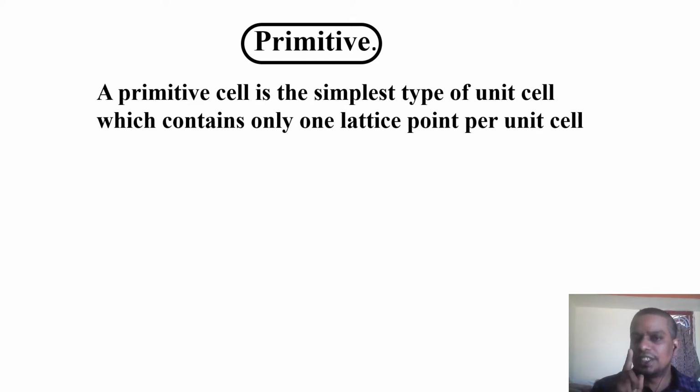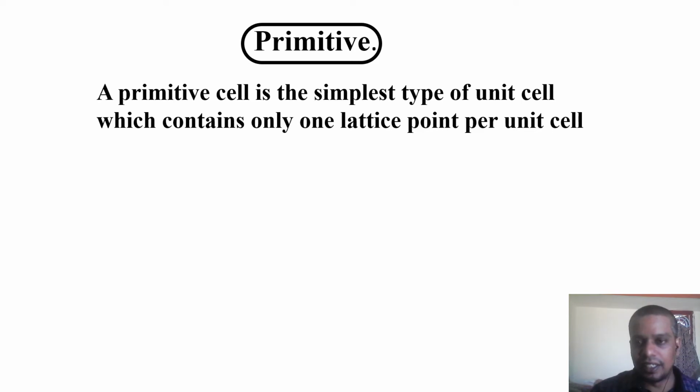The primitive cell means that the cell should have only one point. Otherwise, you can say that a primitive cell has only the corner atoms. Suppose you are taking a cube, and only the corners have atoms, then we can call that cell a primitive cell. There are no more atoms inside or at the faces. Only the corners have an atom. For example, in 2D, the square lattice, only the corners have atoms, so we can say that is a primitive cell.